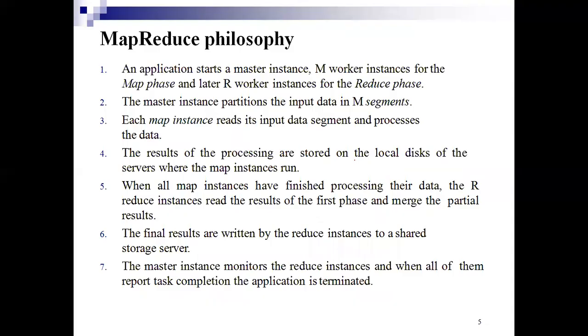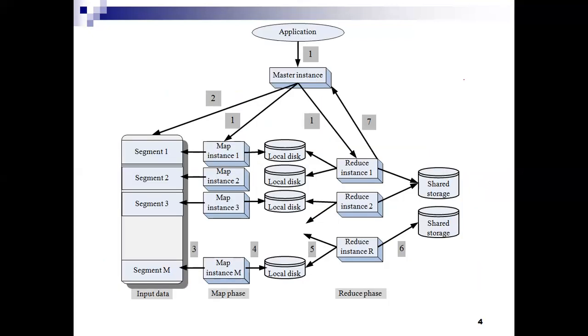The same thing is explained here. An application starts a master instance, M worker instances for the map phase and R worker instances for the reduce phase. So this is step 1. So we'll see the second step. Just look at the diagram.